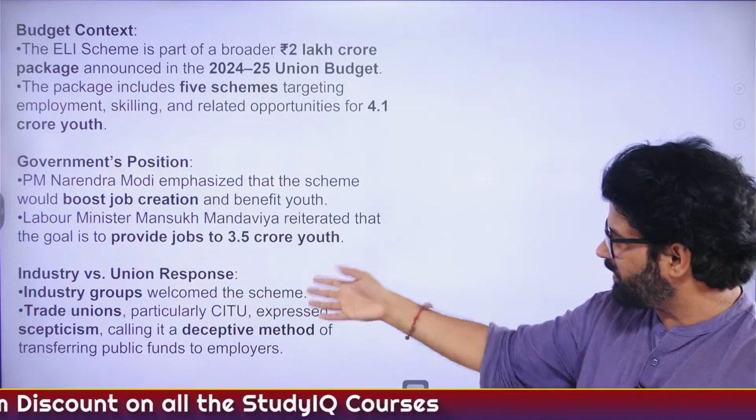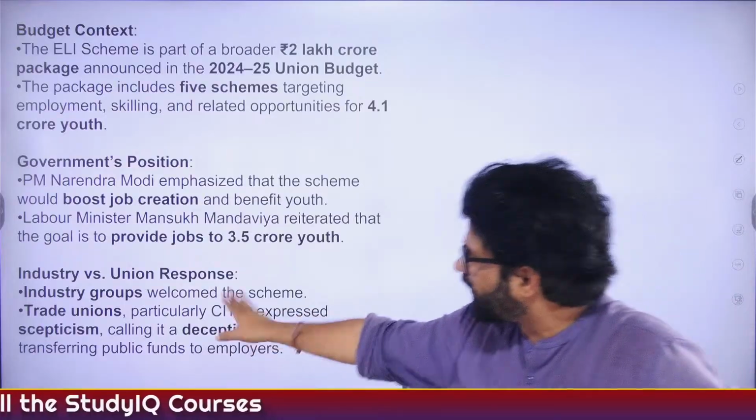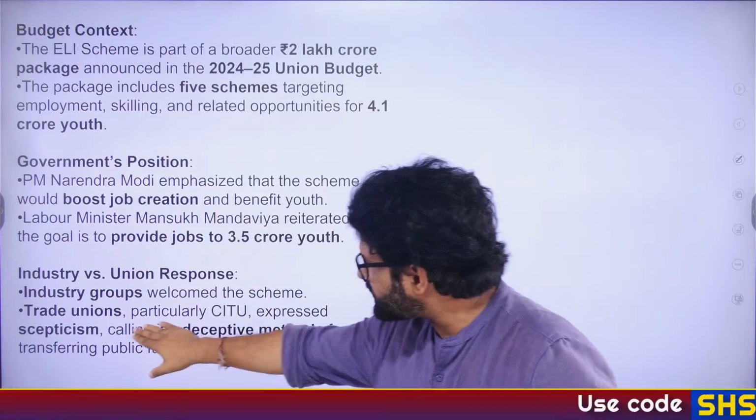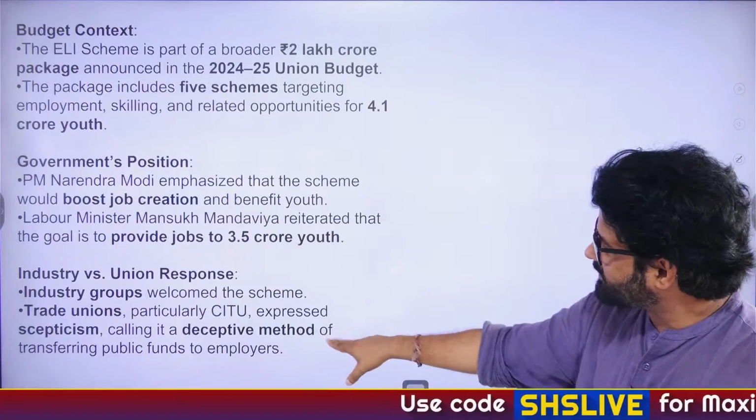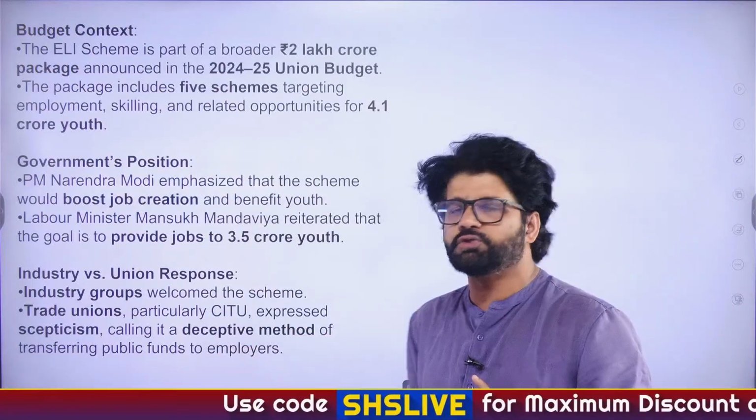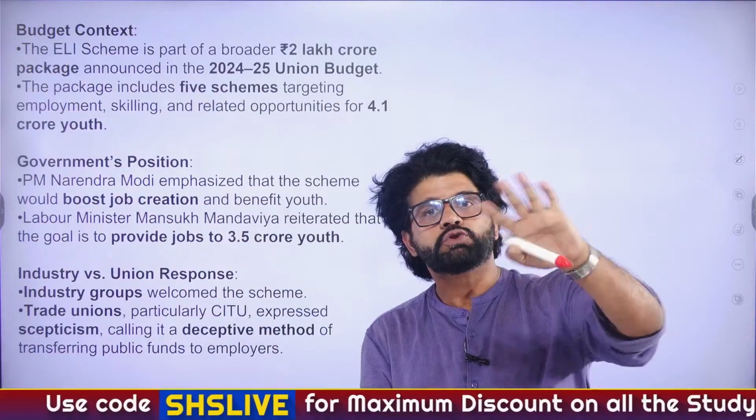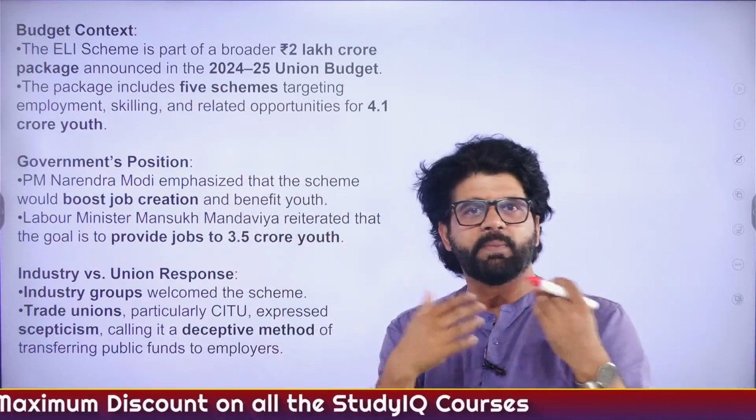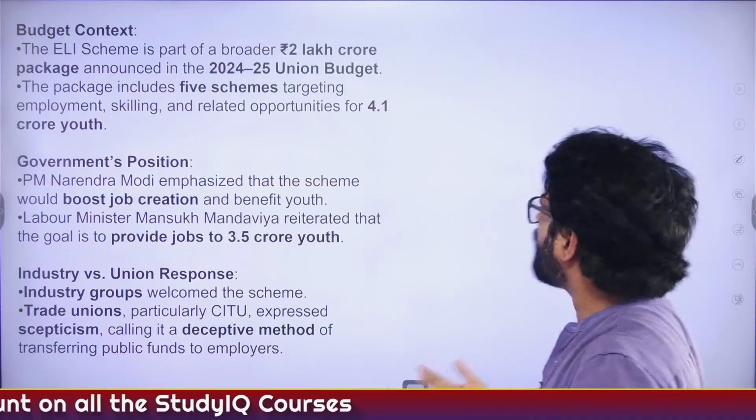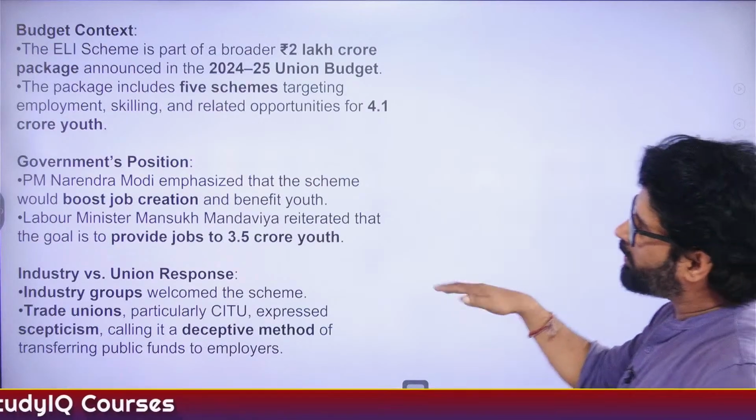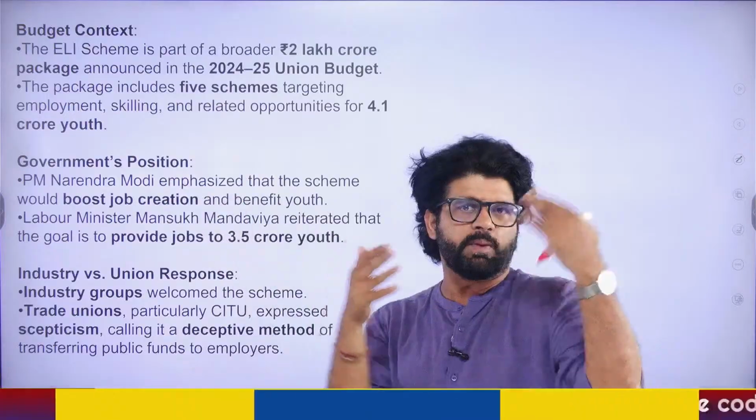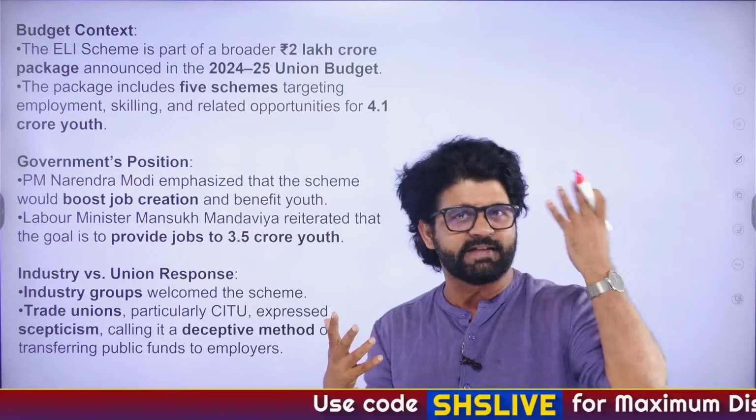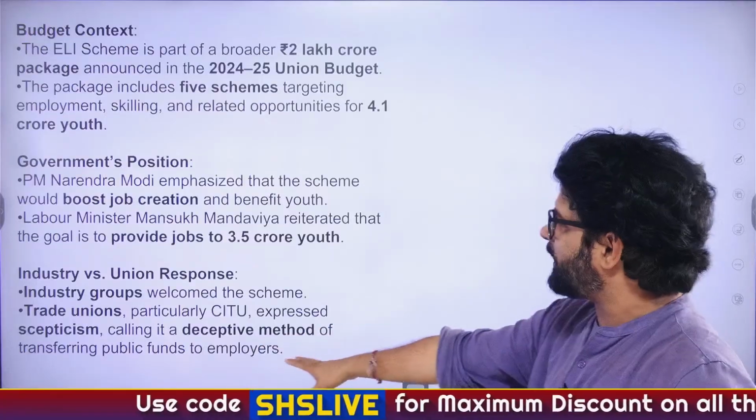Trade unions, particularly CITU, again, forget about the names, focus on the part, express apprehension and skepticism, calling it a deceptive method of transferring public funds to employers. So what is the basic meaning? What are trade unions saying? These like 2 lakh crore, government is not earning any money, right? It's all taxpayers' money. And what you're trying to do, you're trying to transfer it, or maybe you will transfer it to your employers who have given you political funding, this and that. So it's just a deceptive method.